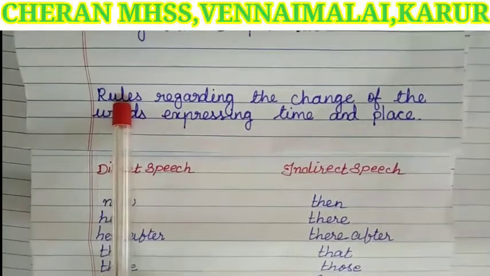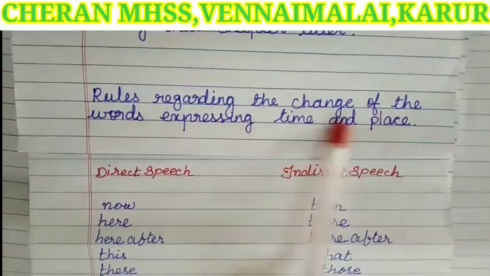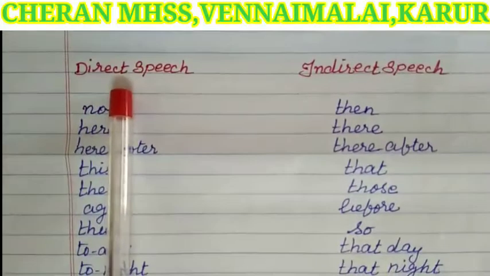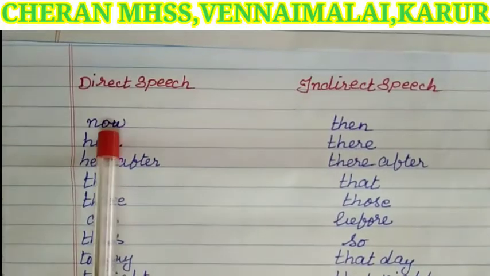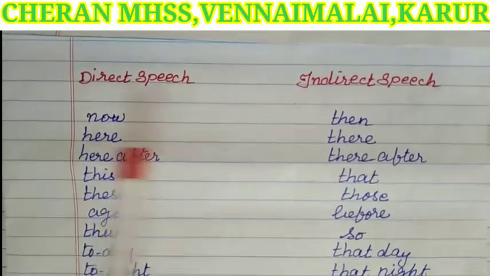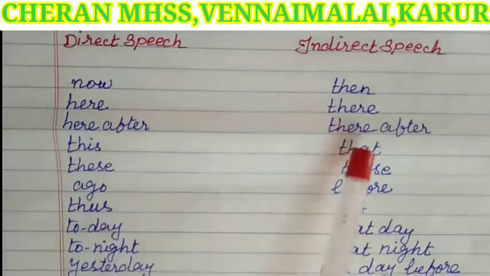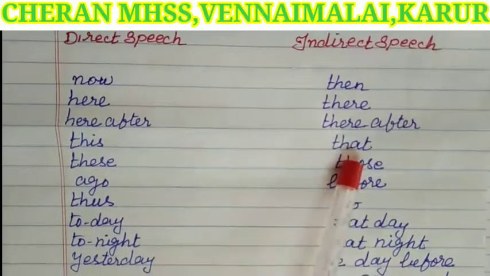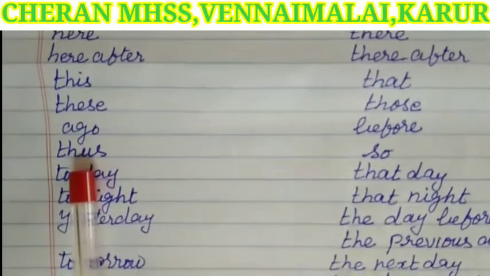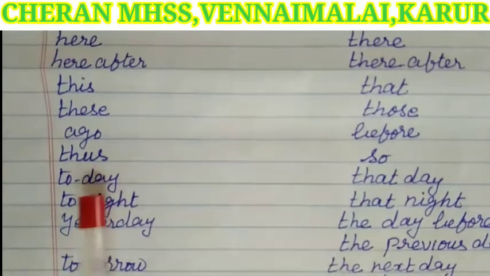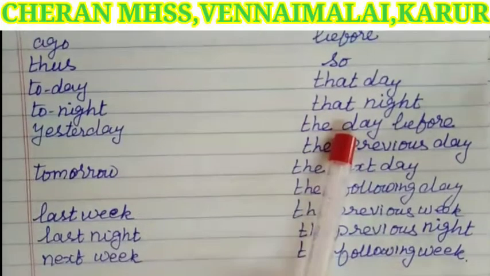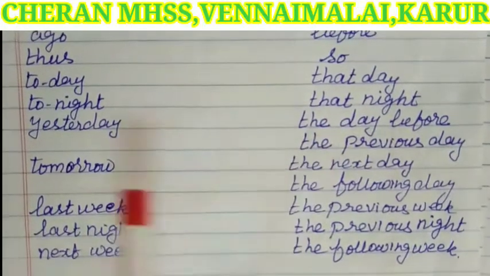Next rule is the rules regarding the change of words expressing time and place. Direct speech, indirect speech. Now will change to then. Here changes to there, hereafter to thereafter, this to that, these to those, ago to before, thus to so, tonight to that night, yesterday to the day before or the previous day.